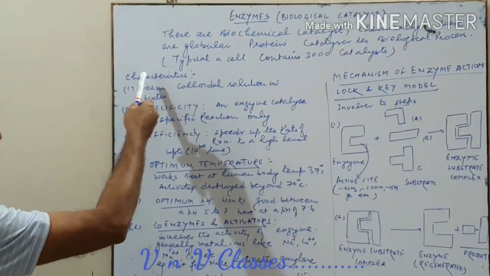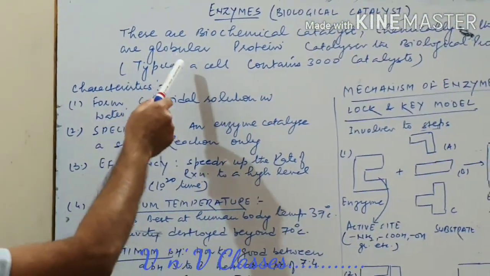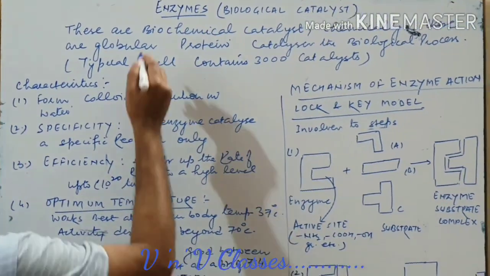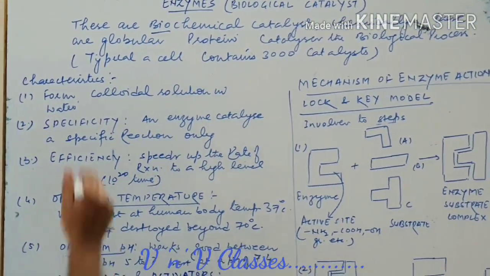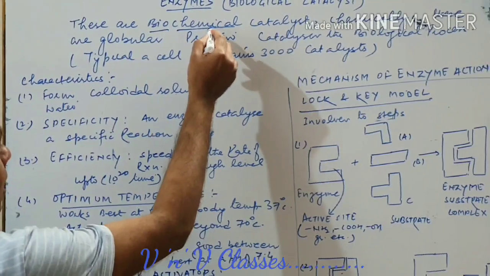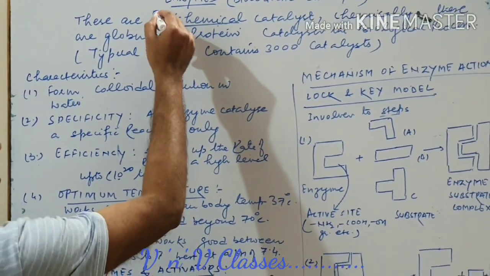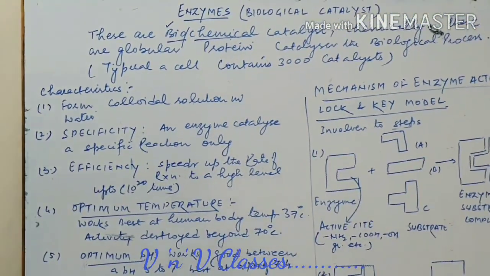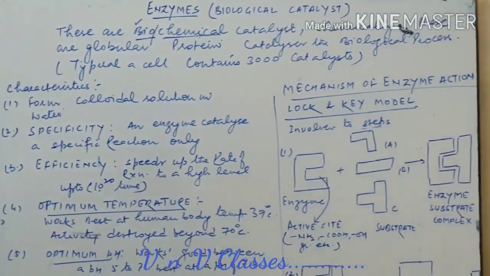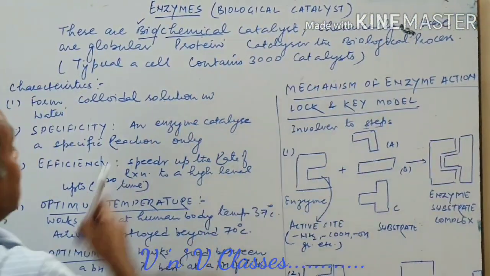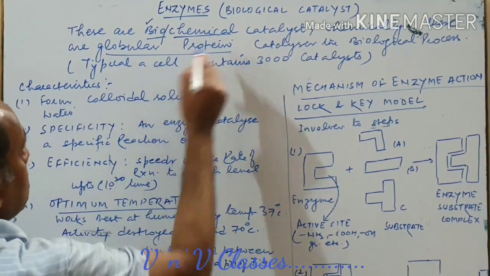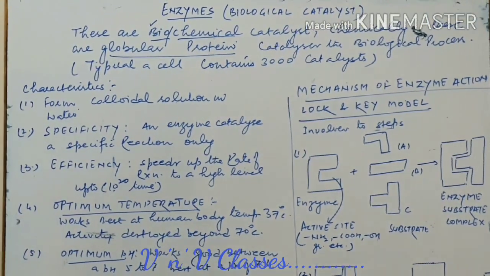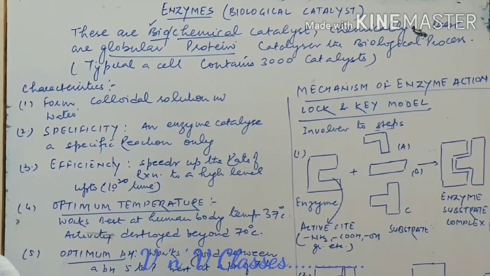How can you define them? These are biochemical catalysts. Bio means produced in living systems, and chemicals means these are the chemicals produced in living systems. That's why they are called biochemical catalysts. Remember, chemically these are globular proteins. These enzymes are proteinaceous in nature.